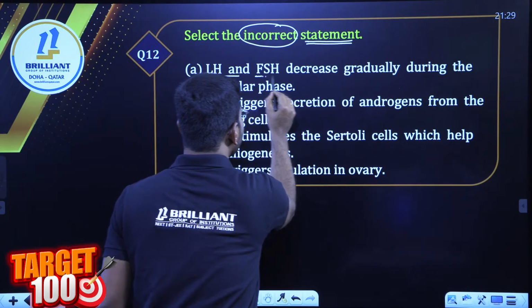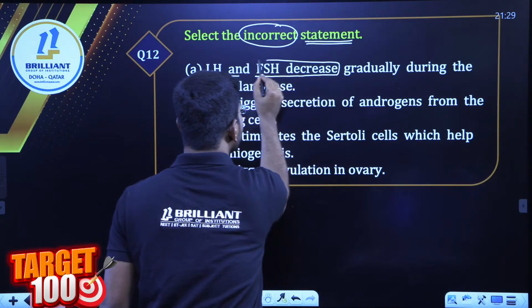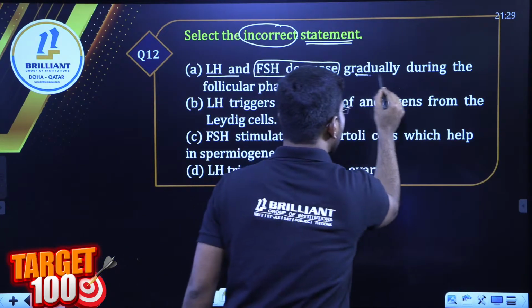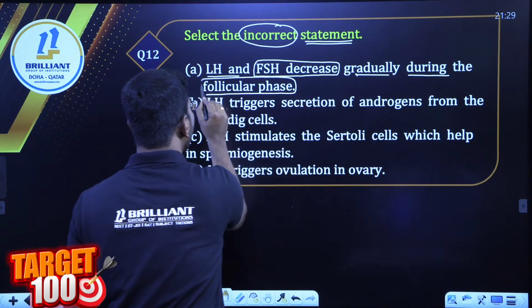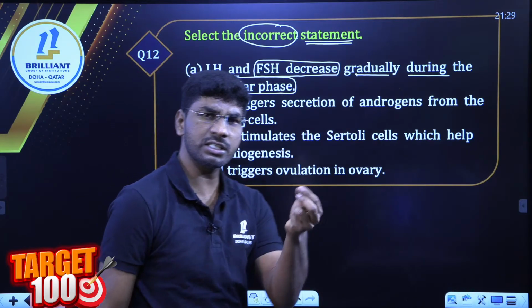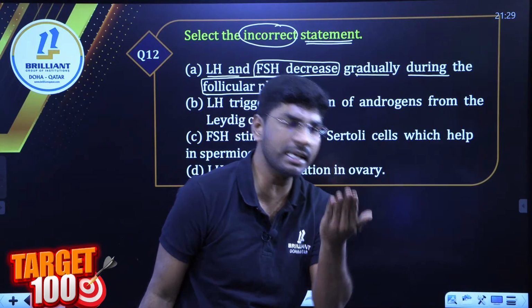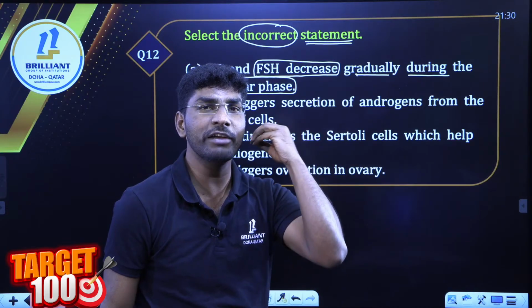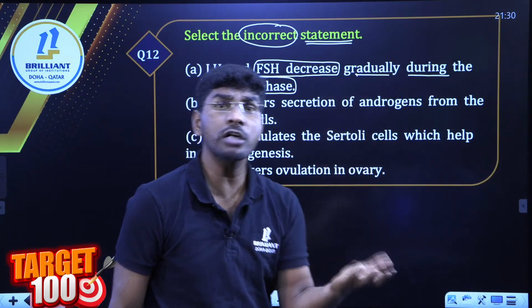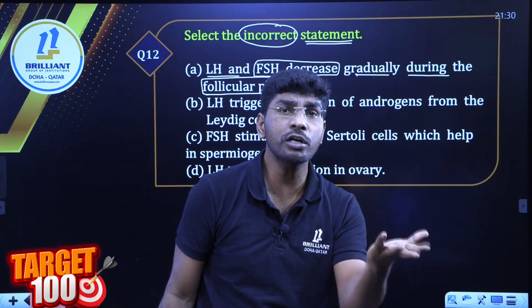LH and FSH decrease. Wait. Decrease gradually during the follicular phase. In the follicular phase, do FSH and LH decrease or increase? Decrease. Very good. Absolutely correct. Absolutely. In the first option only we got the answer. What's wrong in the rest of the 3?